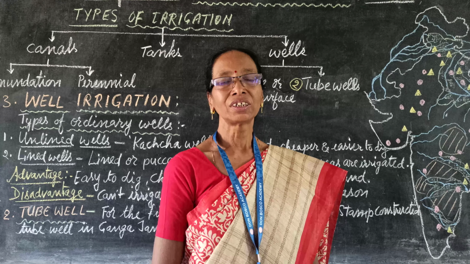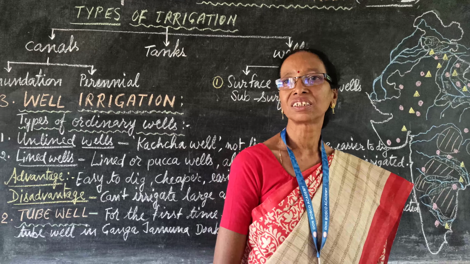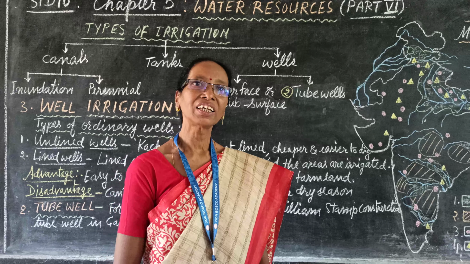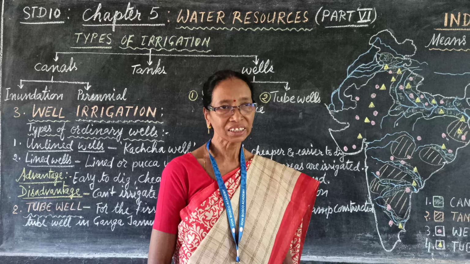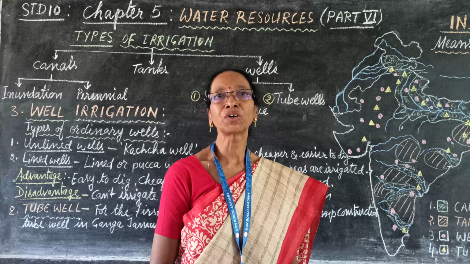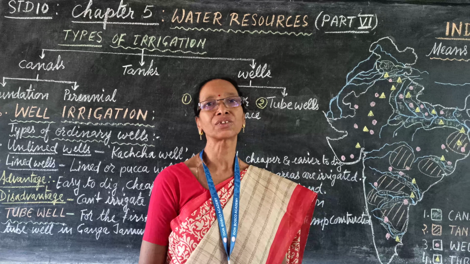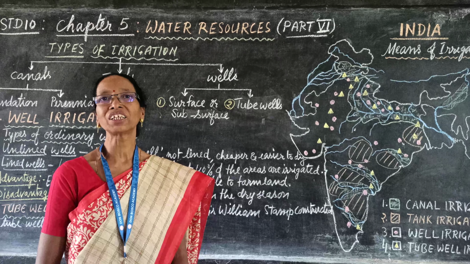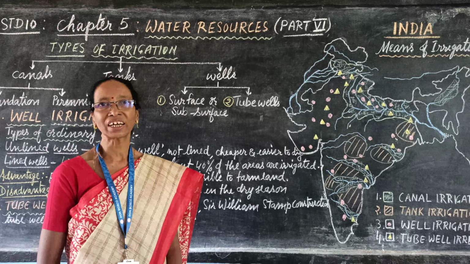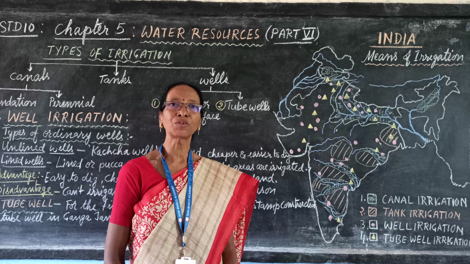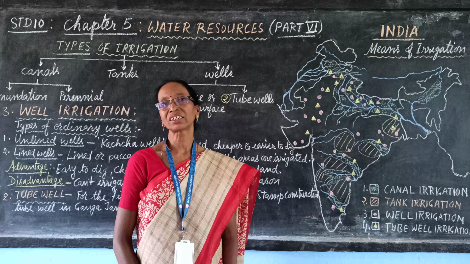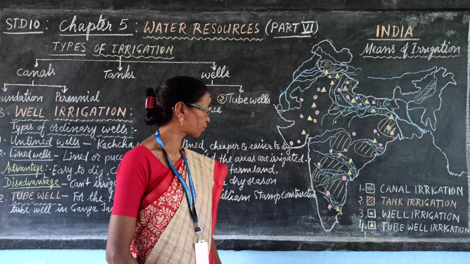So, according to their area, farmers can dig it at their fields because it is cheaper, it does not occupy a large area and it is not very costly, so they can dig and they can get water for their cultivation of different crops.